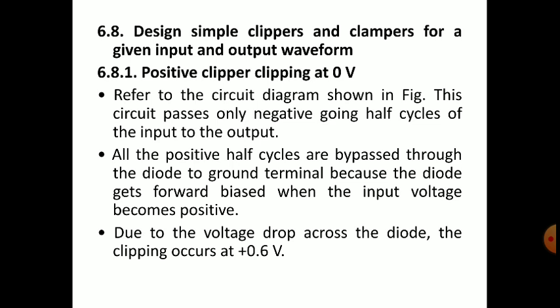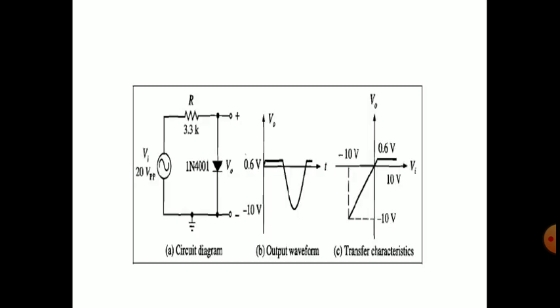That means it is not an ideal diode. See the circuit: we have the input given as 20 volts peak to peak, a resistor with a particular value of 3.3 kilo ohm, and a diode whose number is also given, IN4001, and we are taking the output across this diode. It is a shunt clipper, and it is a positive clipper because the positive portion is clipped, so it is an unbiased shunt positive clipper. It is unbiased.